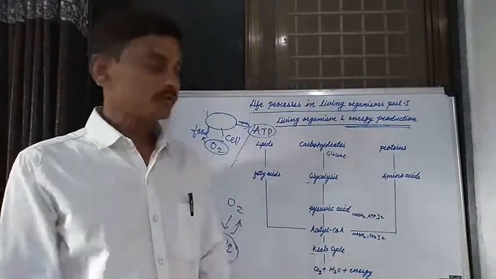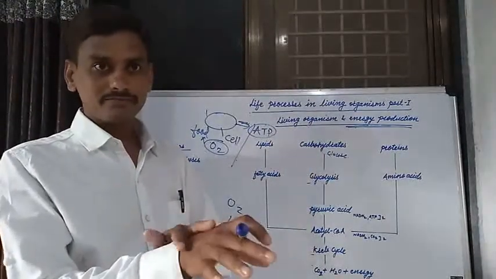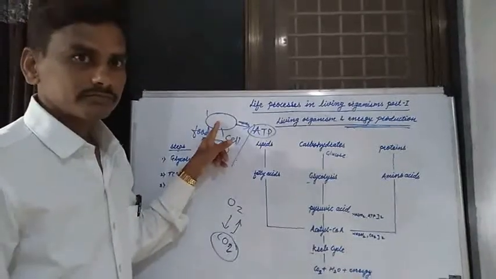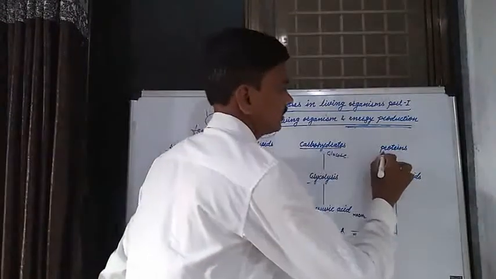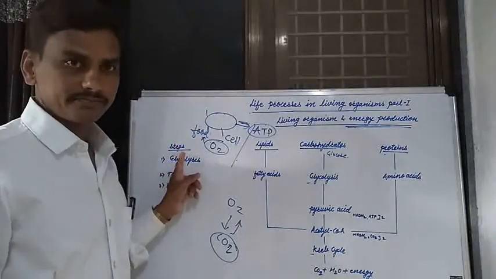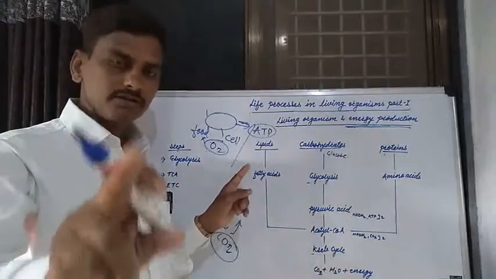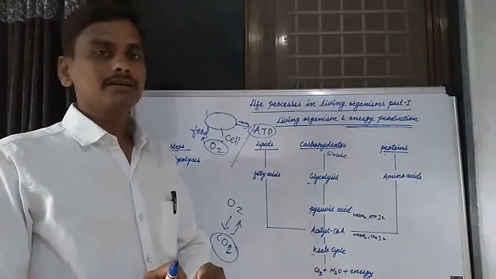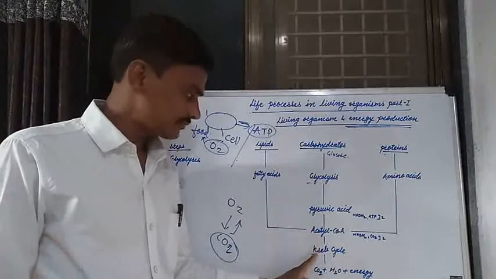How is energy produced in human beings? In the cells of the human body, energy is produced in three steps. The first step is the glycolysis process. The second step is the TCA cycle, the tricarboxylic acid cycle, also known as the Krebs cycle.